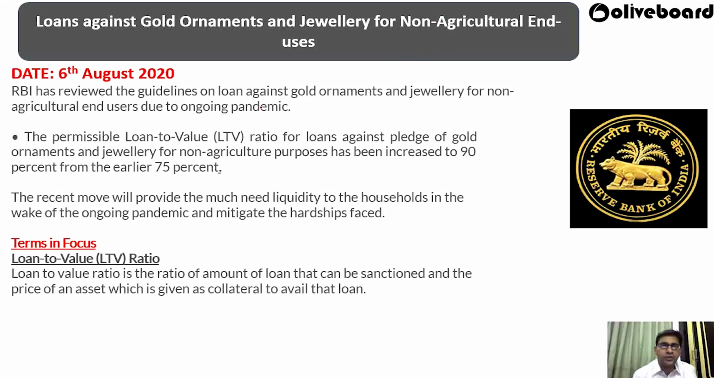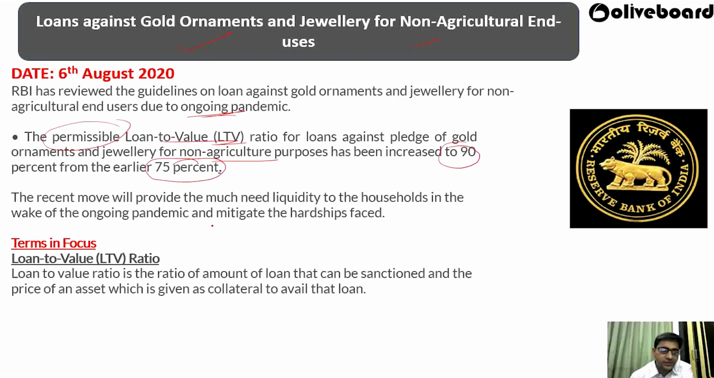Now we have gone to the loan against gold ornaments. People normally take gold loans against gold ornaments and jewelry, for non-agriculture users. Here one notification has come. RBI has revised the guideline on loans against gold ornaments and jewelry for non-agriculture end users during the ongoing pandemic. Earlier, the permissible loan to value ratio of the loan against pledged gold for non-agriculture purposes was 75%. That means you could give only 75% of the value as a loan. Now it has been increased from 75% to 90%.